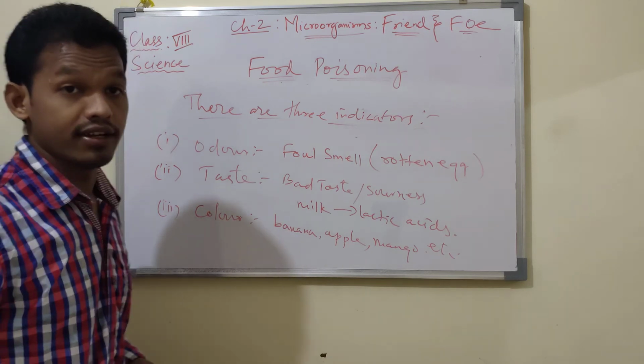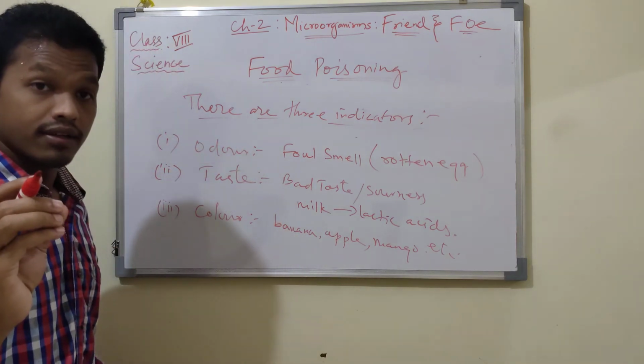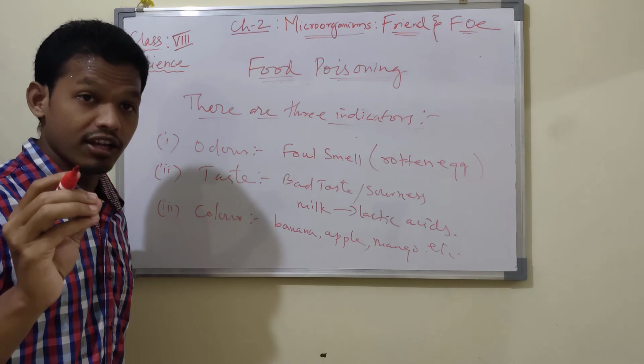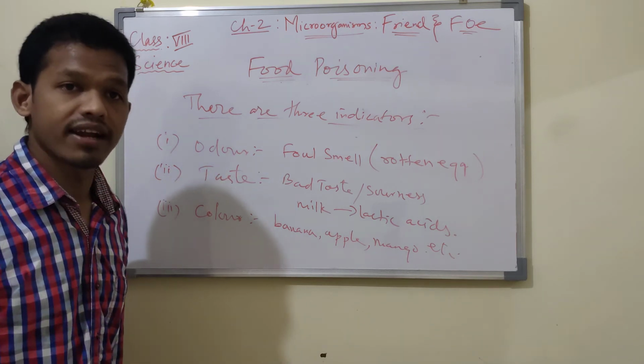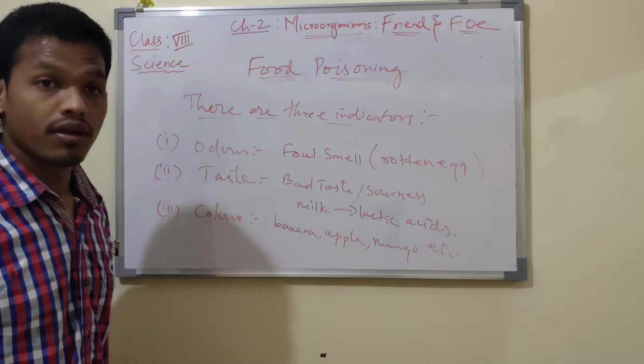Also, certain food items like bread show a cottony, thread-like structure grown on the surface. That is bread mold.